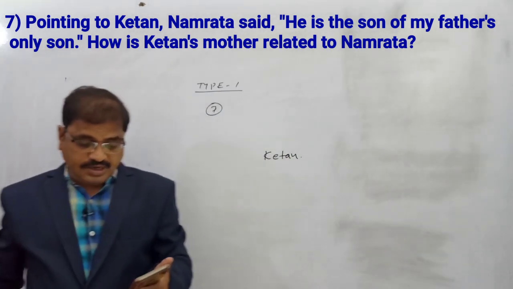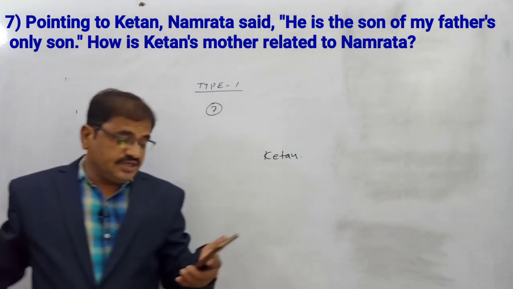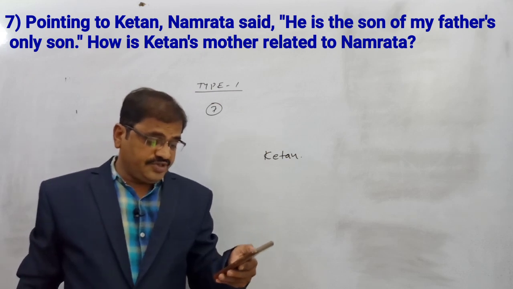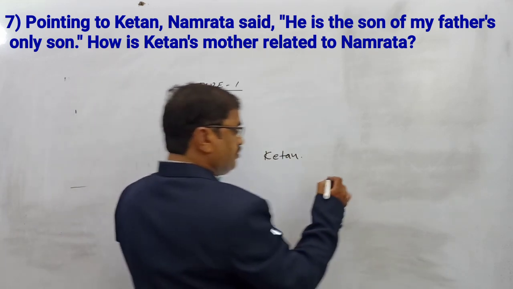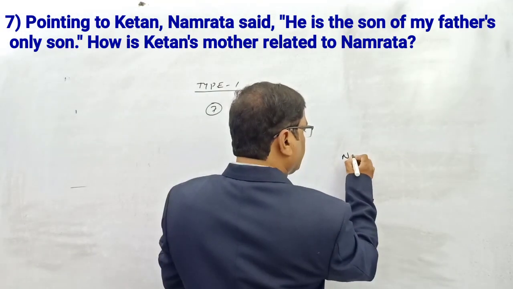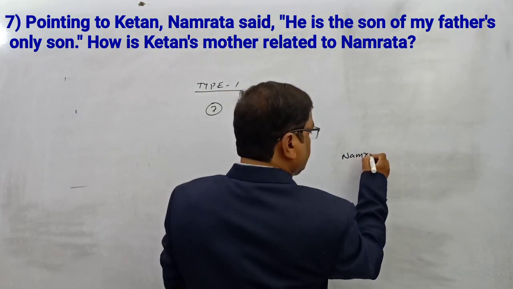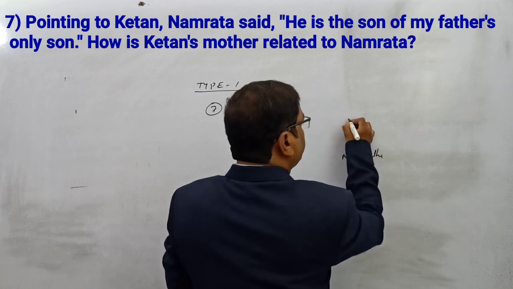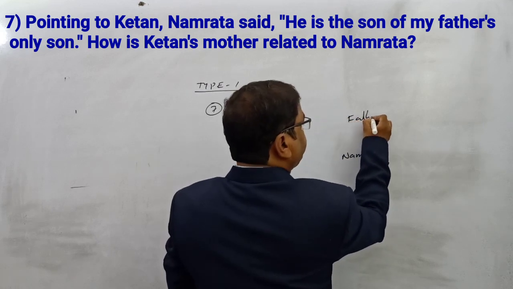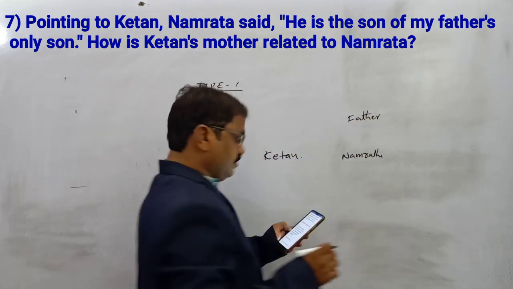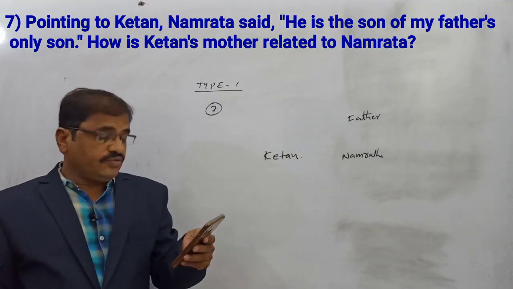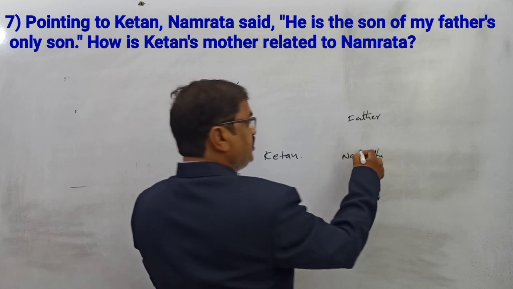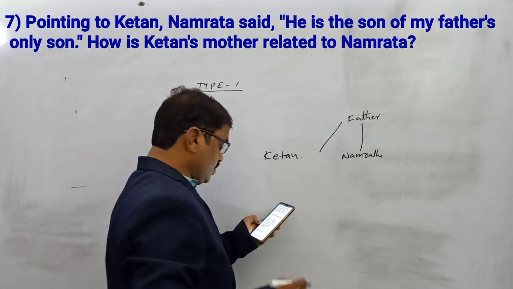Pointing to Ketan, Namrata said, he is the son of my father's only son. So my father's only son. So Namrata, so Namrata's father. So she is saying that he is the son of my father's only son. My father's only son. Okay.